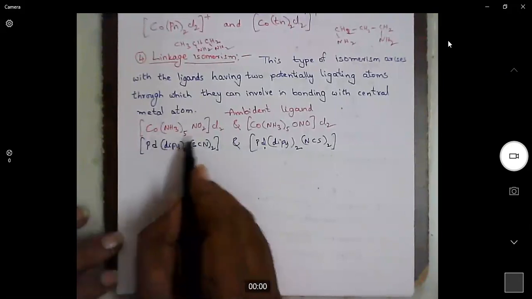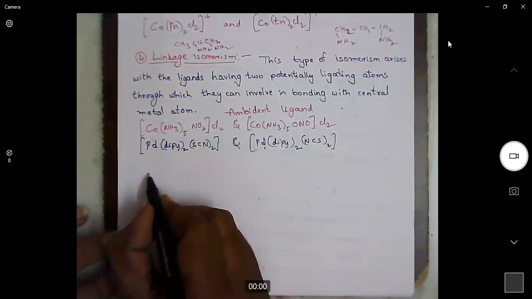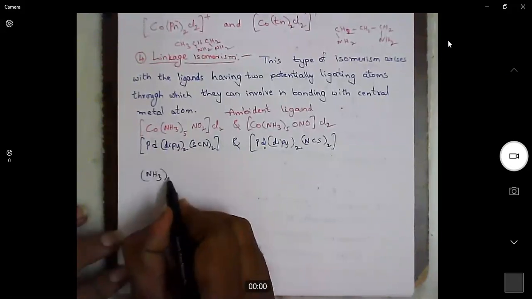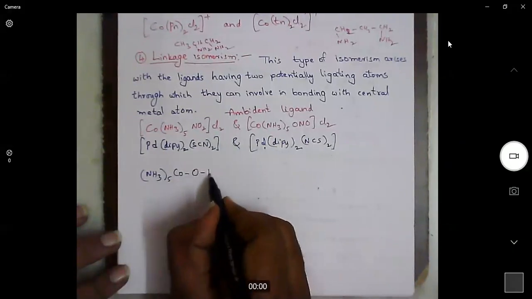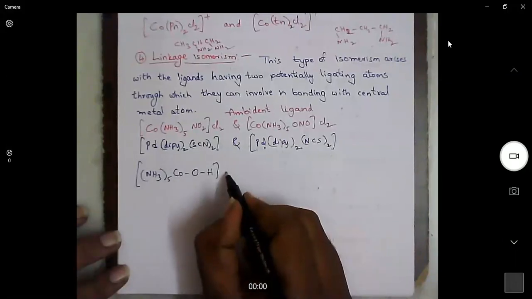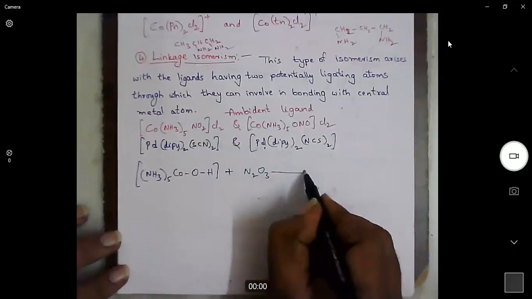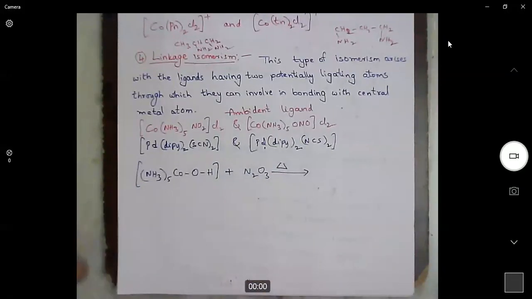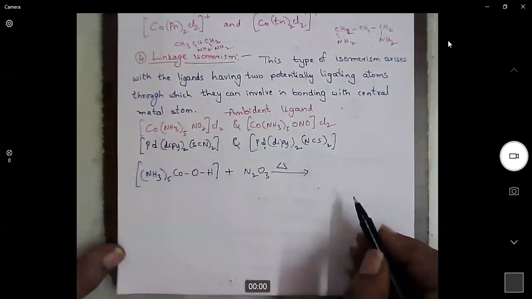This cobalt nitro complex can be prepared from cobalt hydroxide. When we add N2O3 and heat it, we will get this pentaammine nitro cobalt(II) complex.